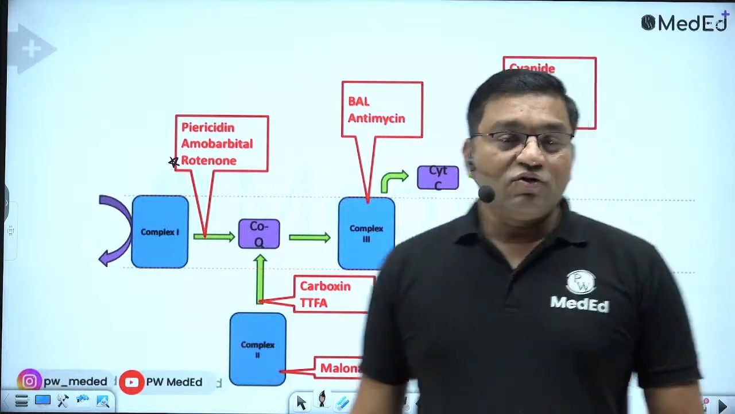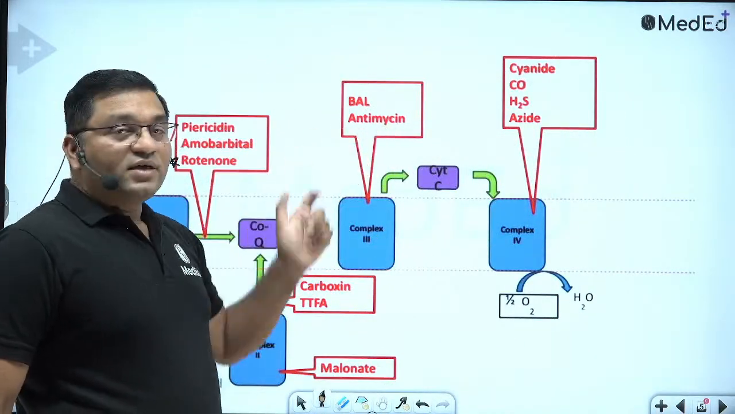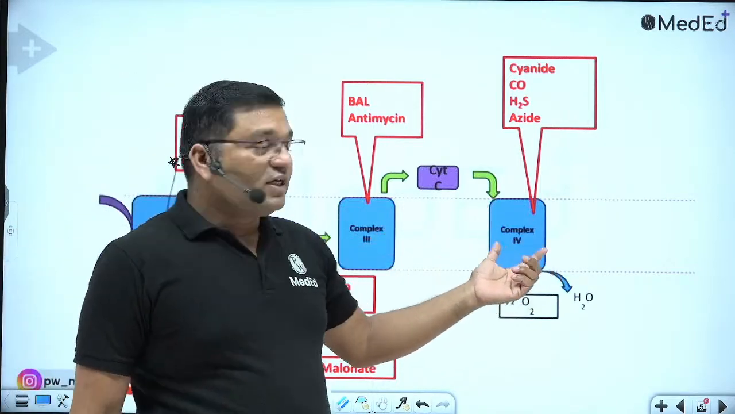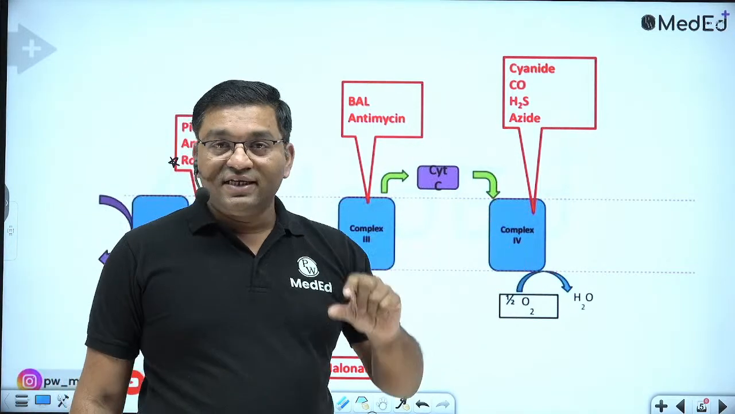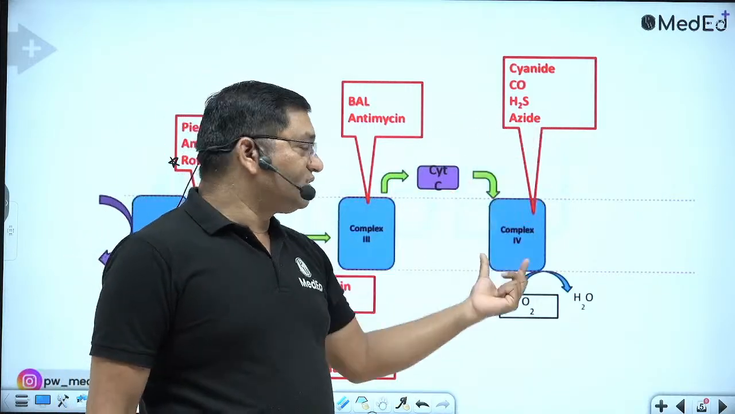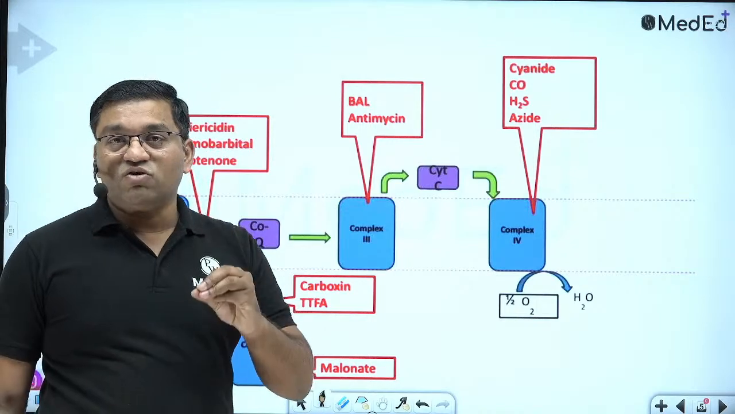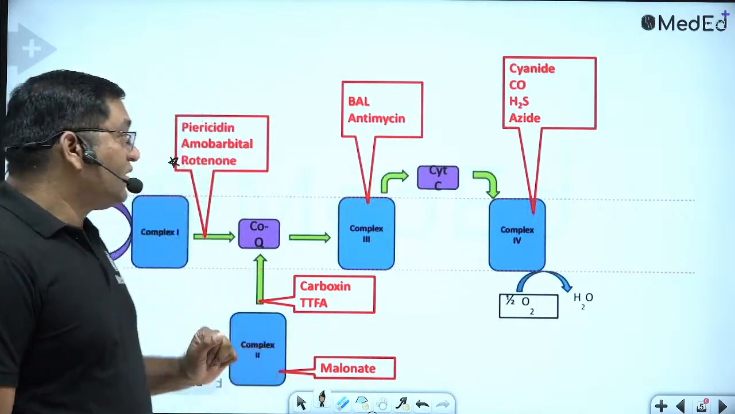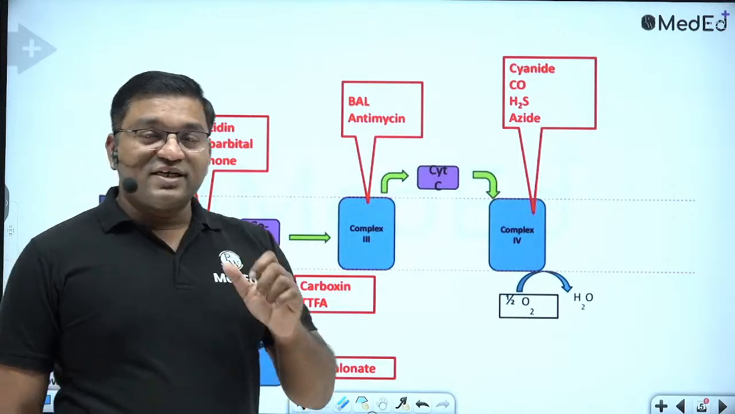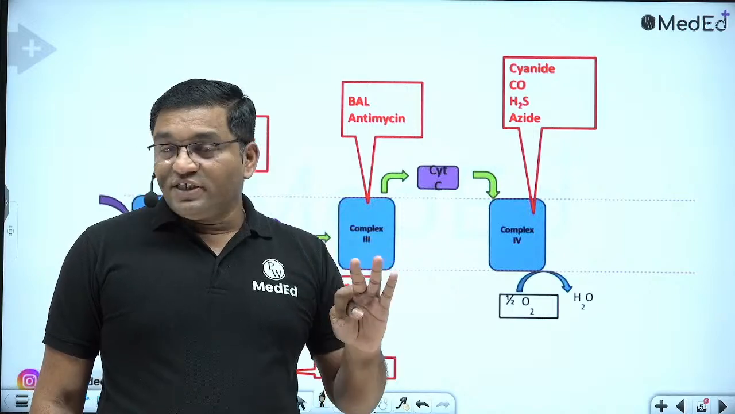Then complex 3 is inhibited by British anti-lewisite and antimycin. Then complex 4 is inhibited by the gases cyanide, carbon monoxide, hydrogen sulfide and azide. These gases inhibit complex 4. These are the inhibitors of various complexes of the electron transport chain. While there are also inhibitors of oxidative phosphorylation, that include oligomycin and venturicidin.